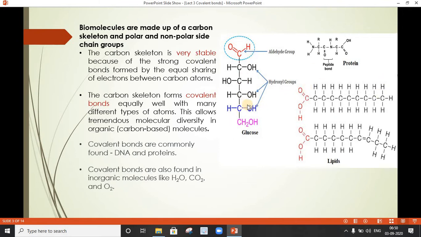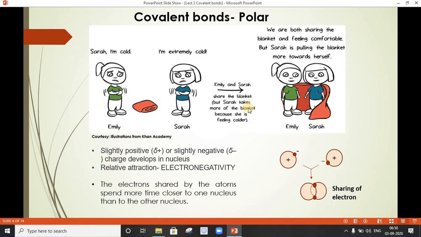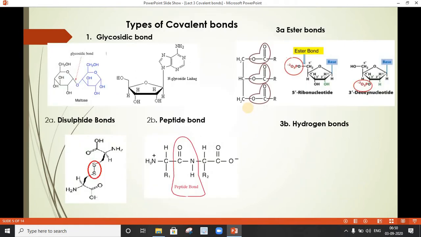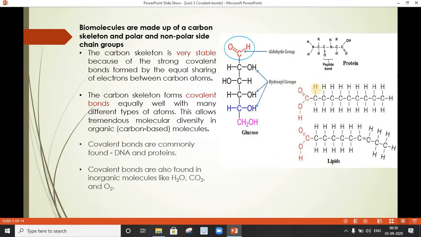Here, I have shown different biomolecules, examples from carbohydrates, proteins as well as lipids. You can see that the skeletal part is the central part wherein carbon is linked to one another. This is called the skeleton of the biomolecule.